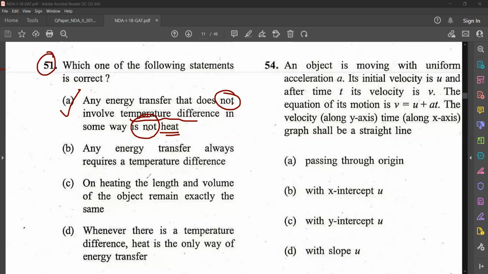Okay. On heating, length and volume of object remains exactly same. Is that correct? No. On heating, what happens? There happens expansion, isn't it? So there is a possibility that length may change, volume may change. For example, if we are heating a gas, what happens? The space between the molecules increases, isn't it? So that is a wrong statement. Then the statement, whenever there is a temperature difference, heat is the only way of energy transfer, that is also false. So the correct answer is option A.